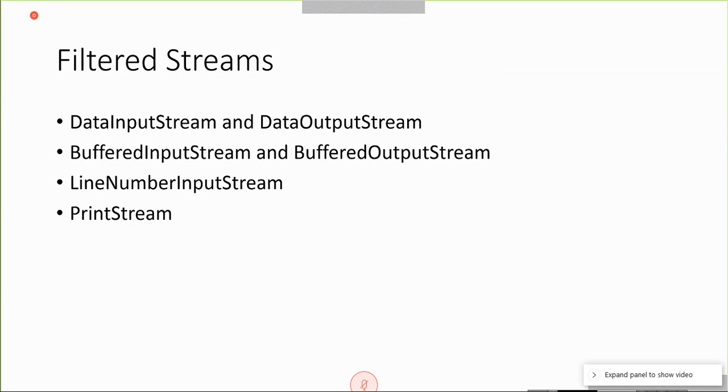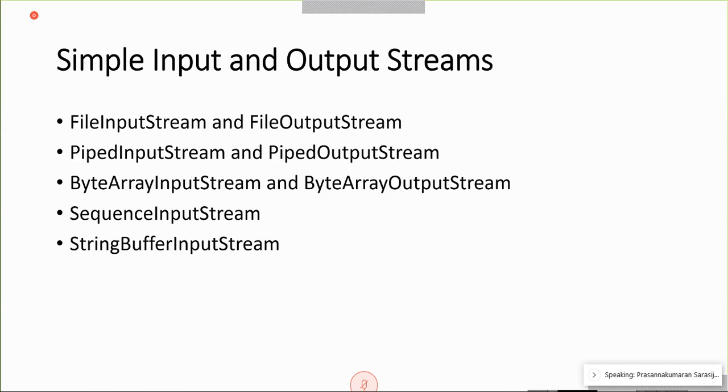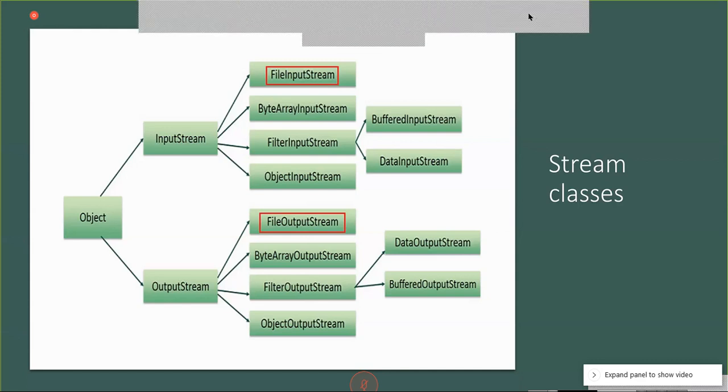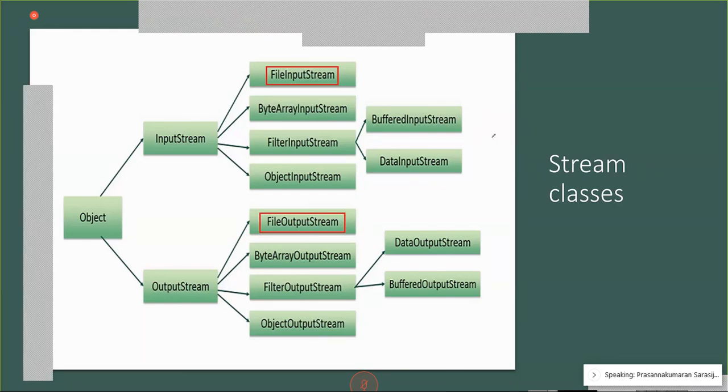Now, filtered streams: data input stream and data output stream. This is again from our first picture. Here you can see there is nothing new.